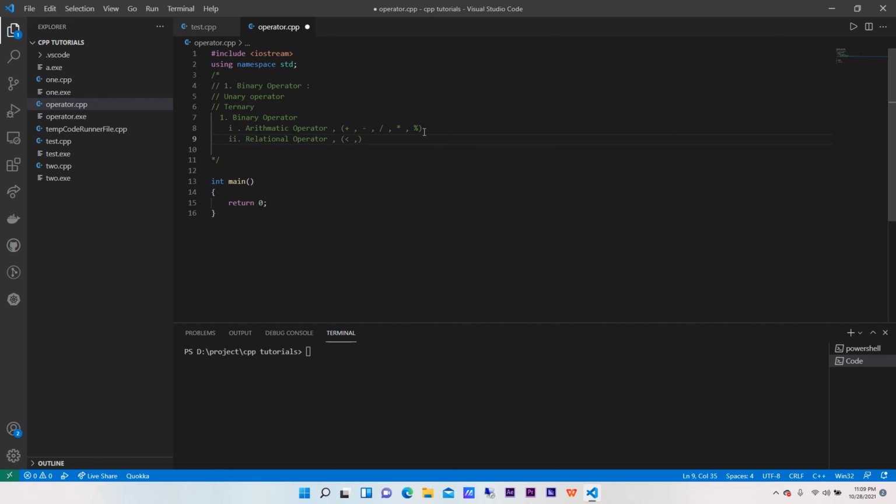We are comparing a with b, and we say that a is less than b, so the quantity which we have at A is smaller. Similarly, we have greater than, less than equal to, greater than equal to, then we have equal to, or not equal to.